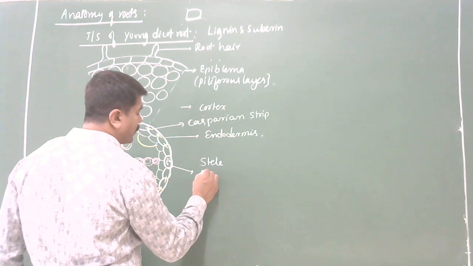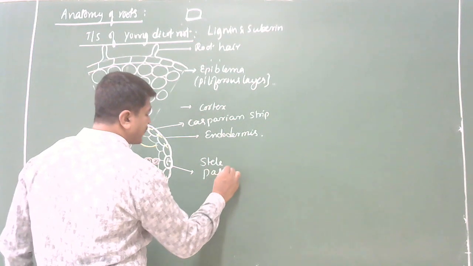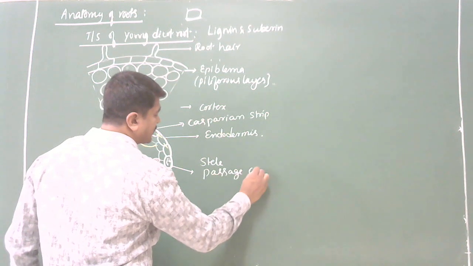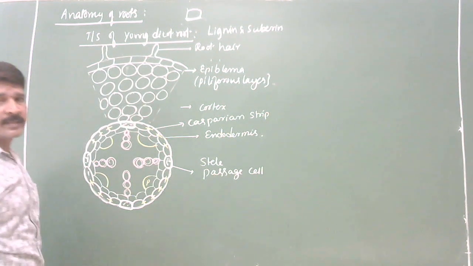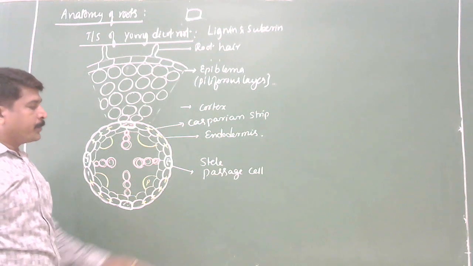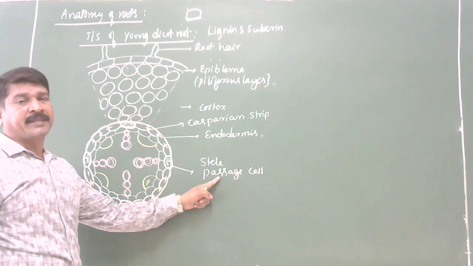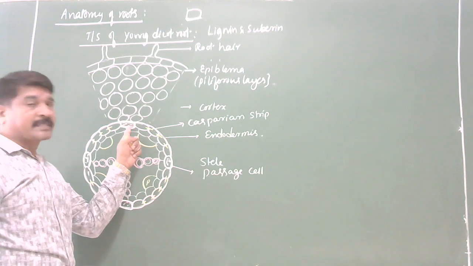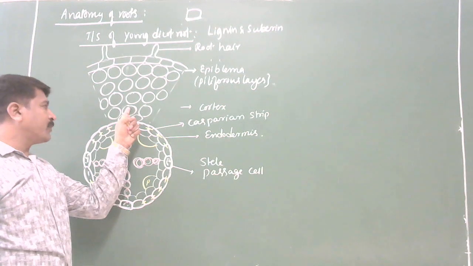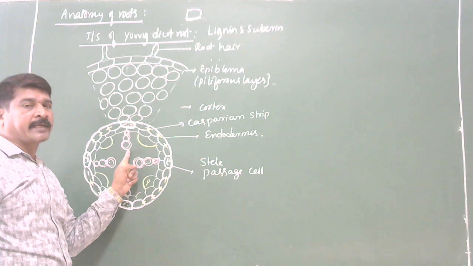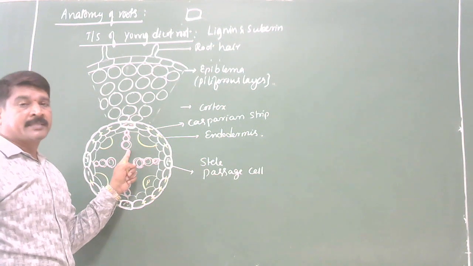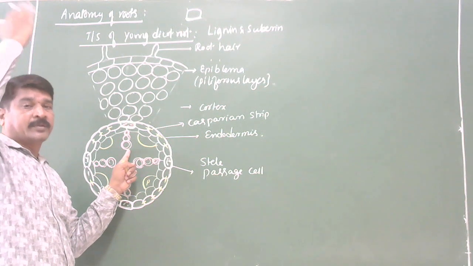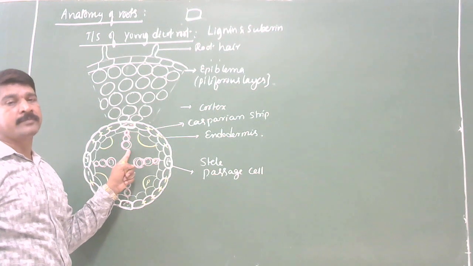Such thin-walled endodermal cells are called passage cells. Passage cells are also called transfusion cells. Through these cells only, water from the cortical cells enters into the xylem, and later the xylem carries water and mineral salts to the different parts of the plant body.